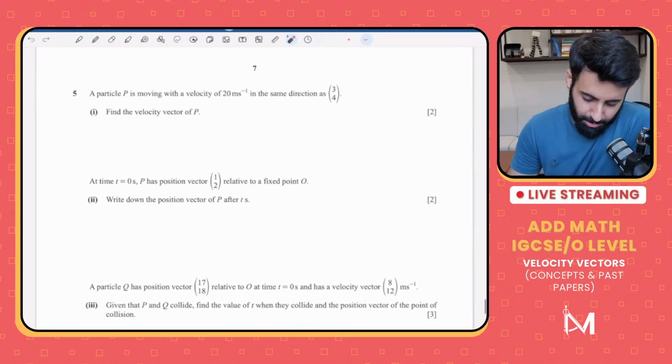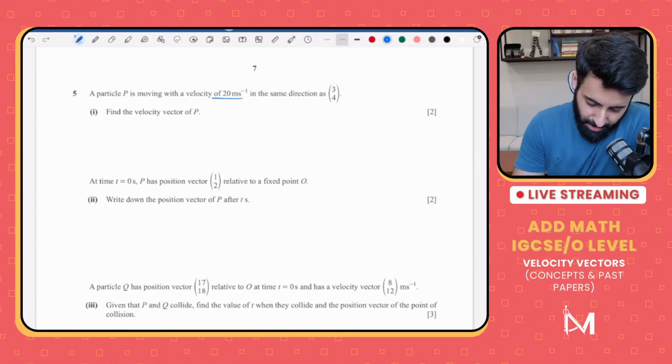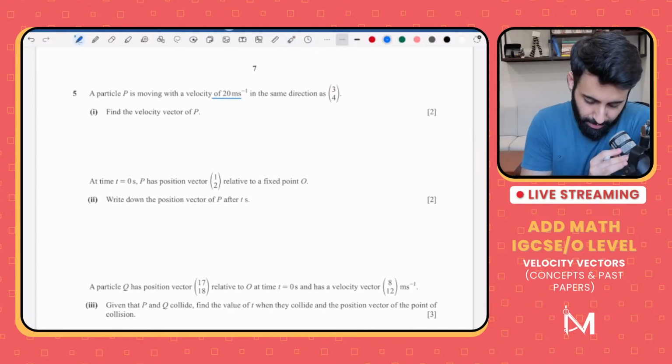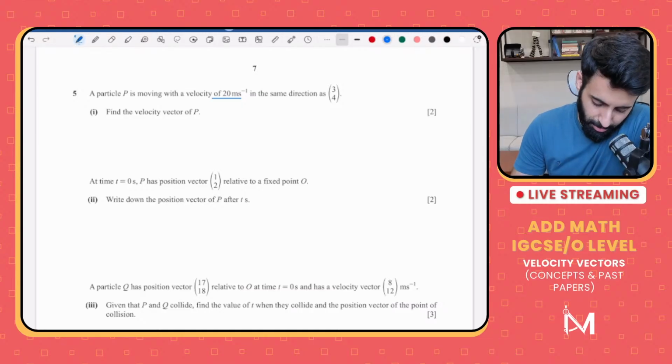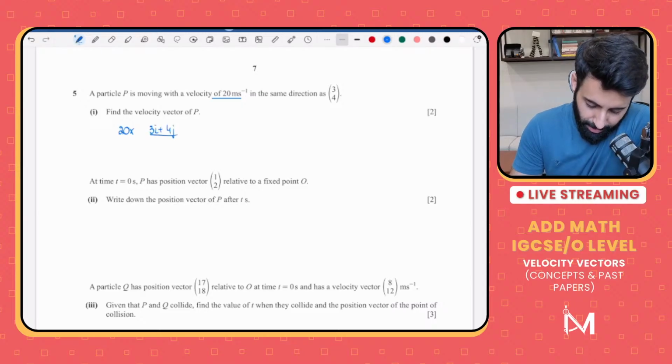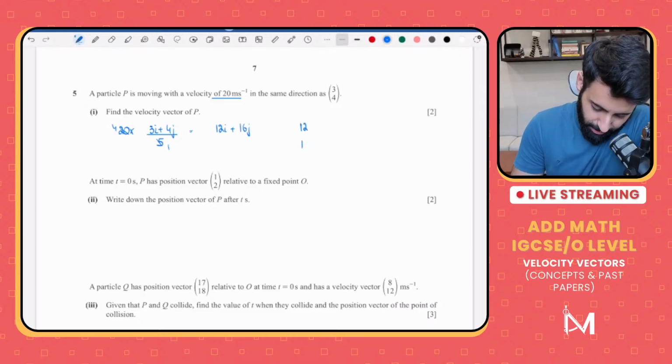A particle P is moving with a velocity of 20 meters per second in the same direction as 3, 4. Find the velocity vector of P. Okay, so how will we find out the velocity vector? We will take 20 and we'll multiply 20 by the unit vector of the direction. So iska jo magnitude hoga wo 5 hoga, in case you're wondering. So 5 ones are 5, 5 fours are 20, 4 times 3 is equal to 12. So 12i plus 16j, which we will write as 12, 16. There you go.